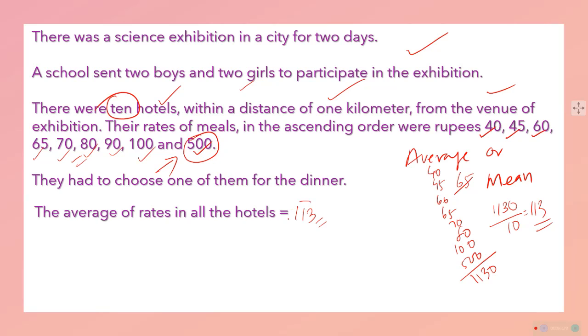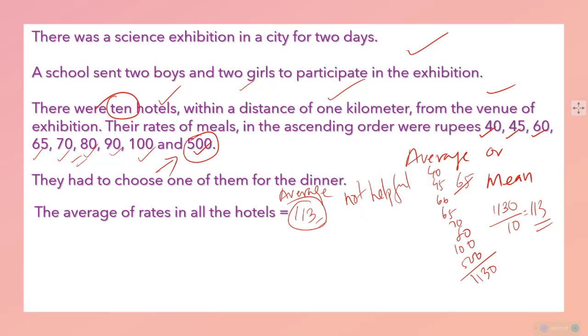This data taking average is not helpful. ये हमको मालूम पड़ा, उससे हमारा काम नहीं होने वाला है. So we need to find out something else. That is what is the question here.